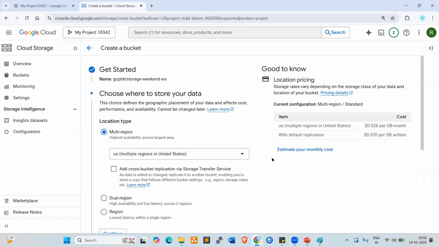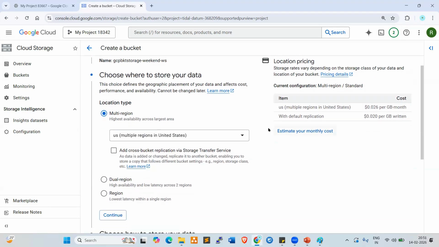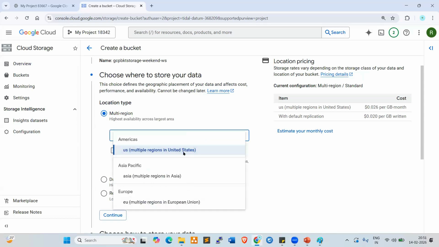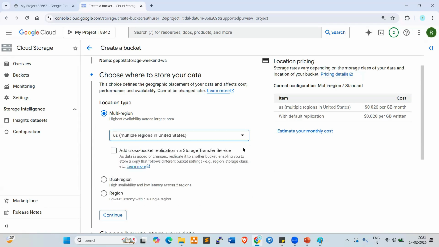Now it is asking, here three options are available, not two options. Multi-region, dual region, and region. Multi-region is the highest availability across the largest area. So here we can choose any multi-region: US regions, Asia Pacific regions, Europe regions, right?